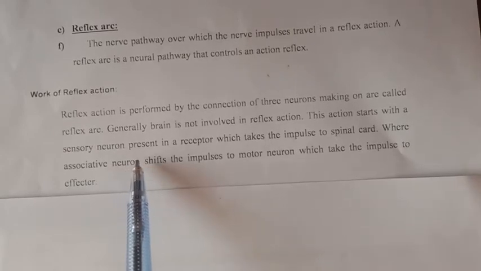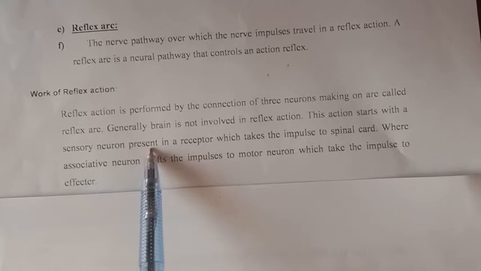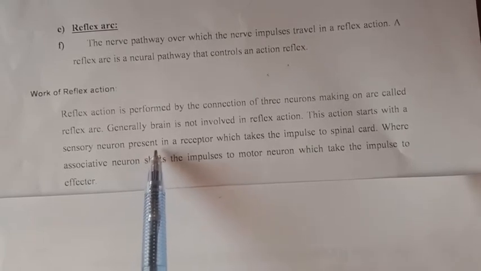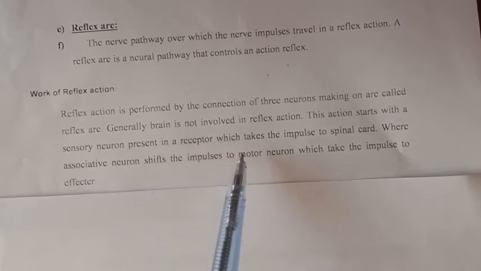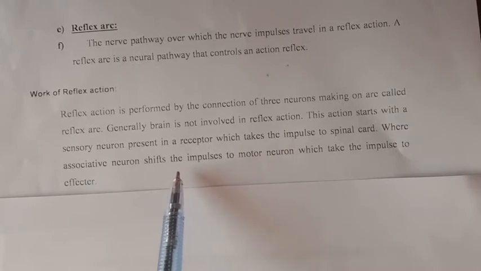The sensory neuron carries the information to the associative neuron of the spinal cord. The associative neuron prepares the response and delivers it to the motor neuron. The motor neuron carries it to the effectors, and the response is performed to the particular stimulus.